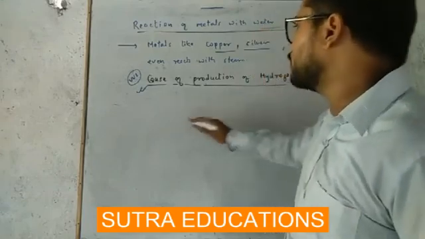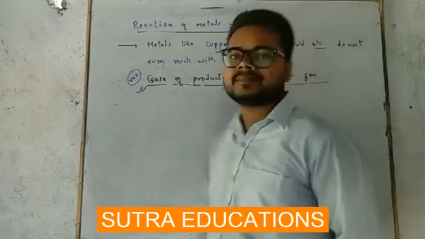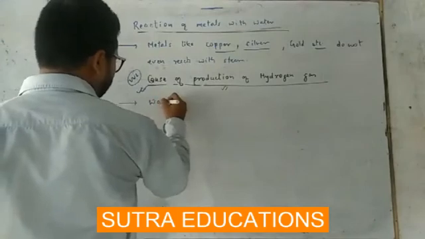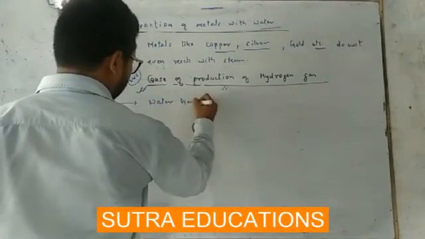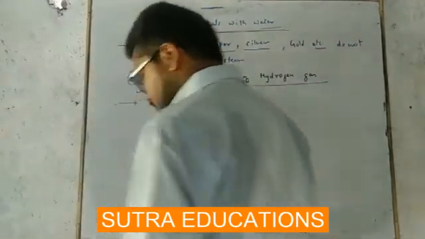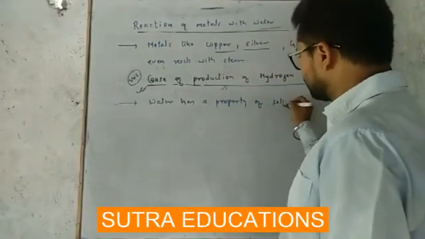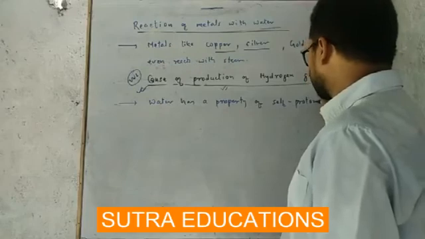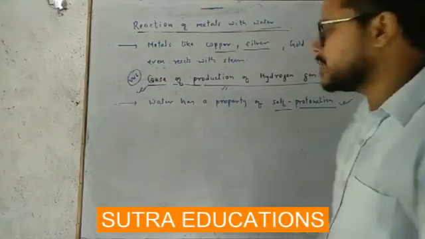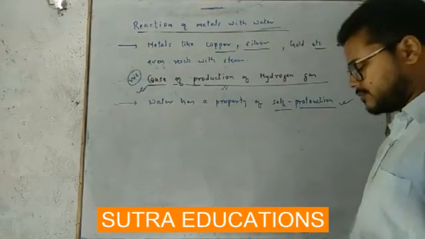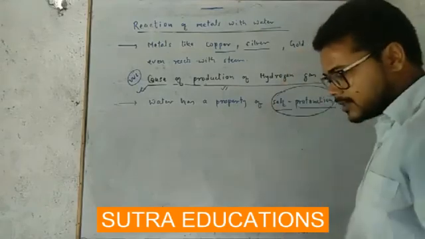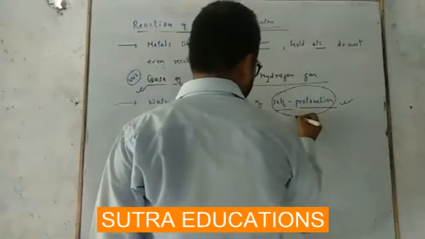So what is the cause of production of hydrogen gas? Water has a property of self-protonation.